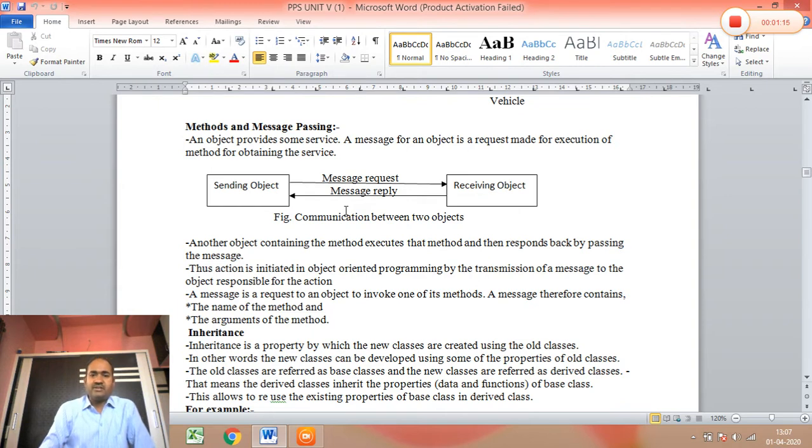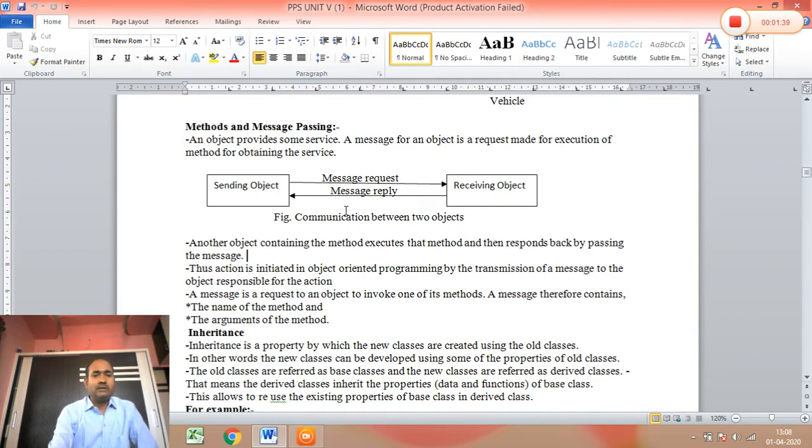First one sends the request, which is called a message request, and the second one sends the reply, which is called a message reply, and this message reply is accepted by the sending object. So a message is a request to an object to invoke one of its methods. A message therefore contains the name of the method and the arguments of the method. So this is about methods and message passing.